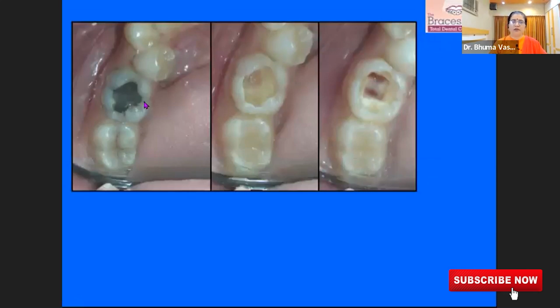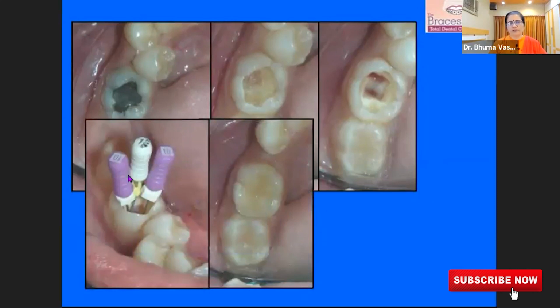For example, how will it look? This patient has an old silver filling where the margin is broken and the decay is progressing inside. We have opened the tooth, the nerve is open. So we have put those instruments inside, the root canal is performed, and then the filling is done.